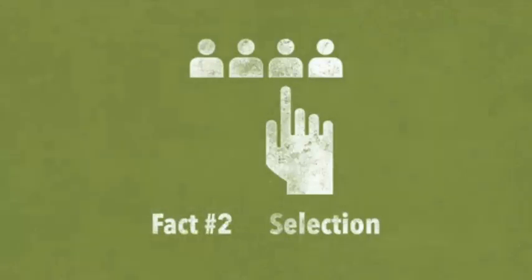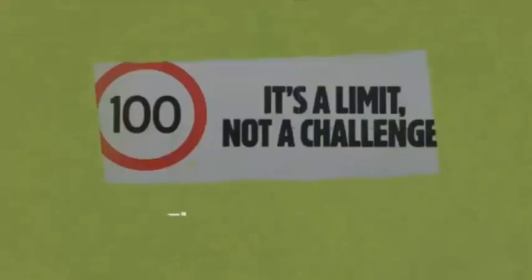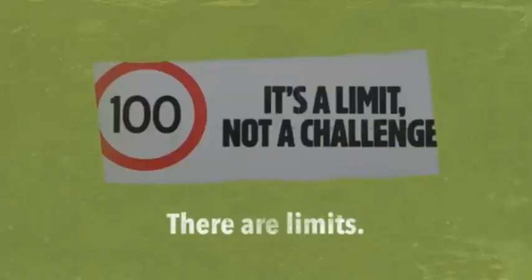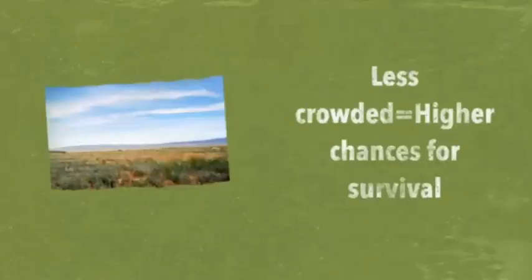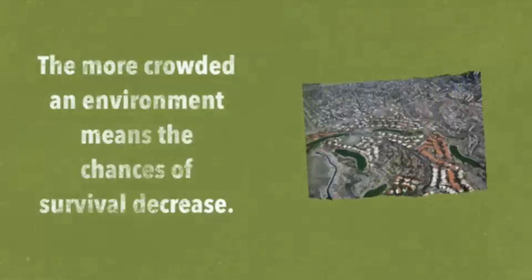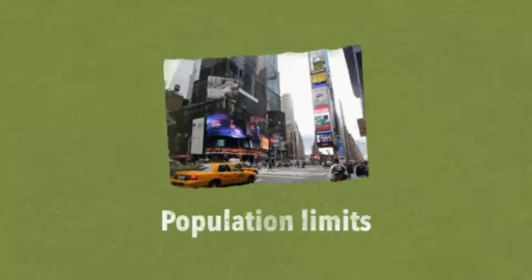Selection occurs in all populations. There are limits to how big a population can get. Remember, we all need food, shelter, and clean water. Remember, the less crowded an environment is, the higher the chances that a population can survive. As an environment becomes more crowded, the chances of survival decrease. Eventually, a population reaches its limits in a given environment and can no longer continue to grow.